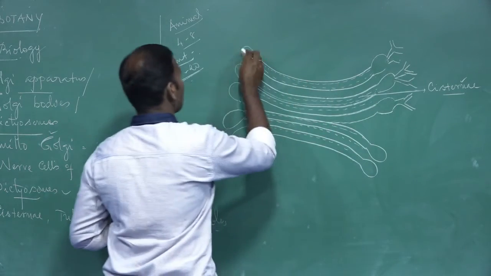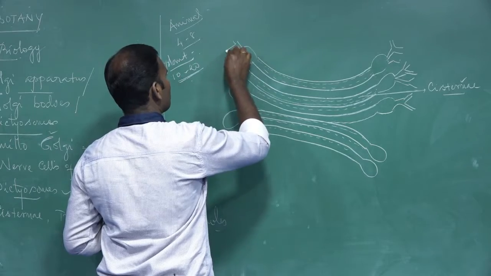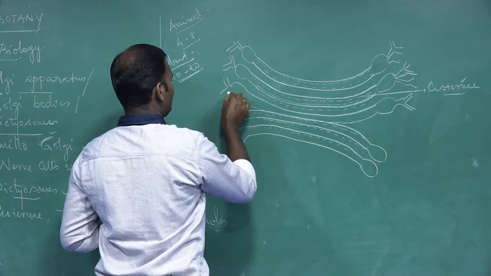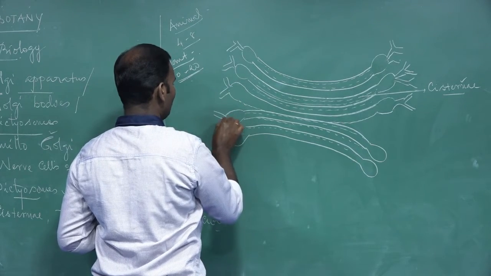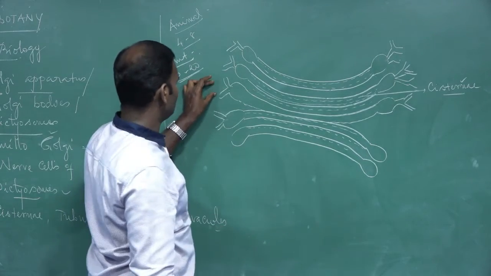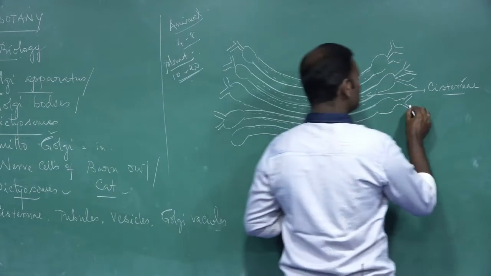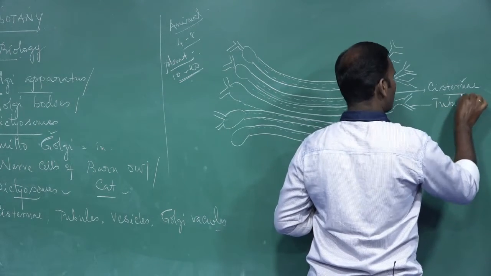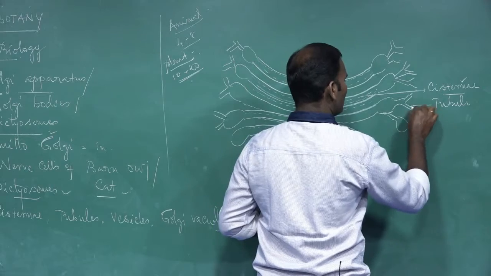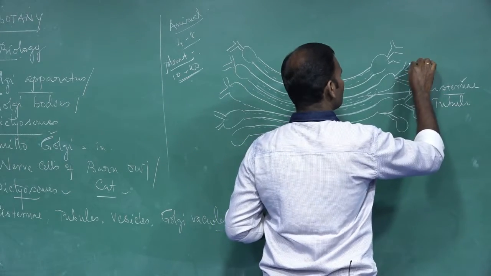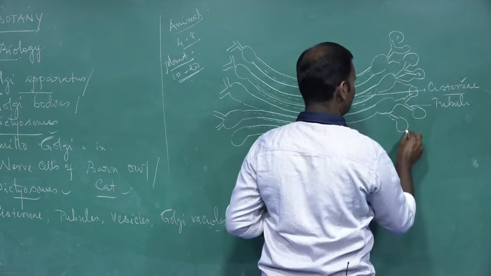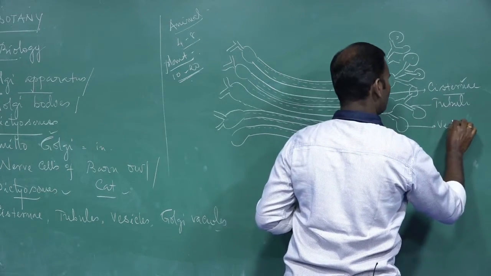These are tubules. At the peripheral edge of these cisternae, a network structure ends, called tubules. Each tubule ends with a small sac called a vesicle.